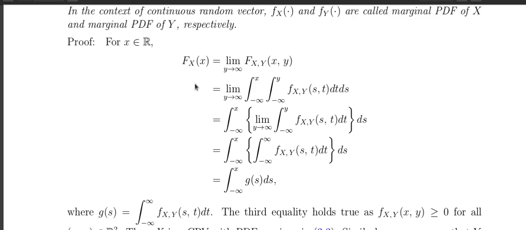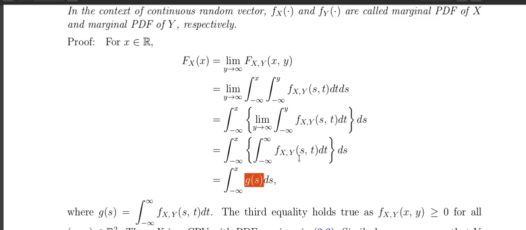So that means the marginal CDF of x can be written as the integration of another function, which is obviously positive because it is the integration of a positive function. That means that x is a continuous random variable having PDF g, and this g function is basically the integration from minus infinity to plus infinity of the joint density function.